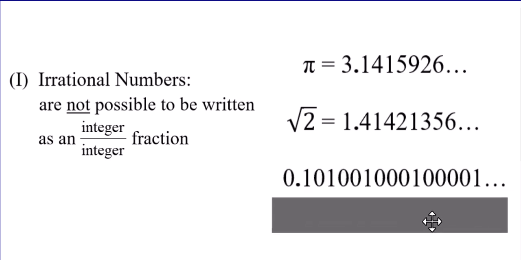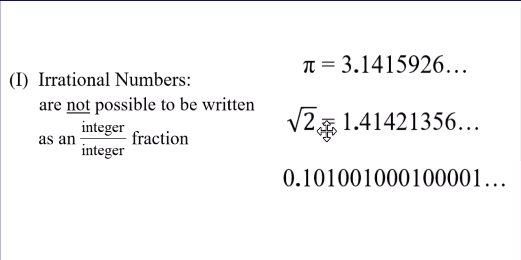Now, there could be a pattern like 0.1, 0, 1, 0, 0, 1, 0, 0, 0, 1, 0, 0, 0, 0, 0, 1, but that's not the same as 0.01 repeating. If you could put a repeating bar over it, then you could put it over 9 or 99 or 999, and then you would be able to write it as an integer over integer fraction. But decimals that are not capable of being written as an integer over integer fraction, which honestly you have not seen many of them in your lifetime. Pi is by far the most popular, but these are the ones that are classified as irrational numbers.